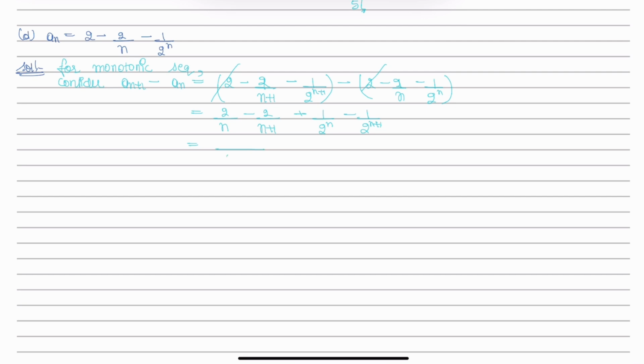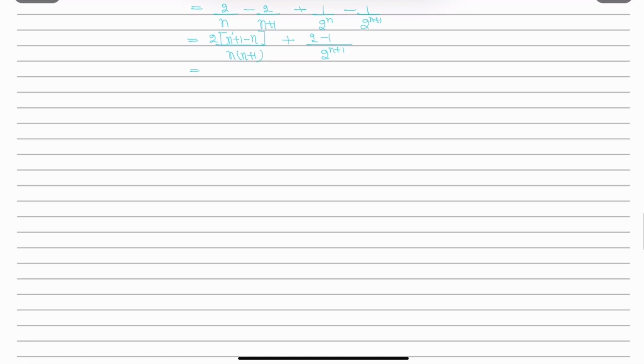Taking the LCM, it becomes n(n+1), 2 times (n+1) minus n, and 2 to the power n+1 in the denominator, and 2 minus 1. After simplifying, it becomes 2 upon n(n+1) plus 1 upon 2 to the power n+1.